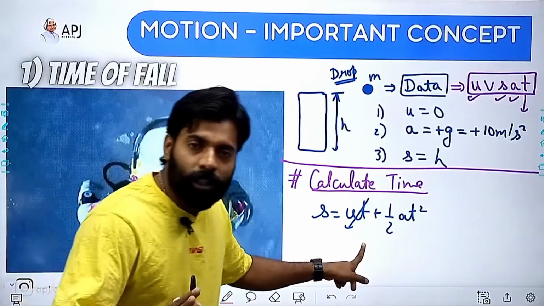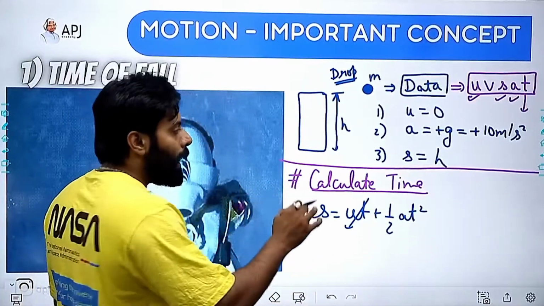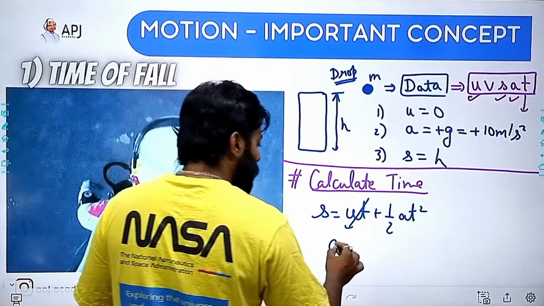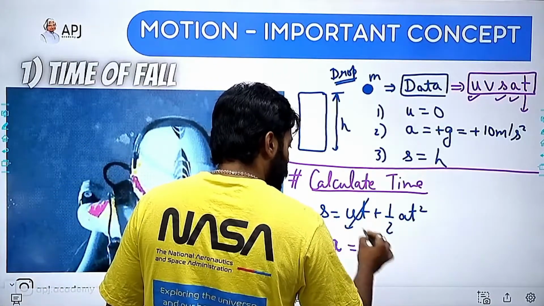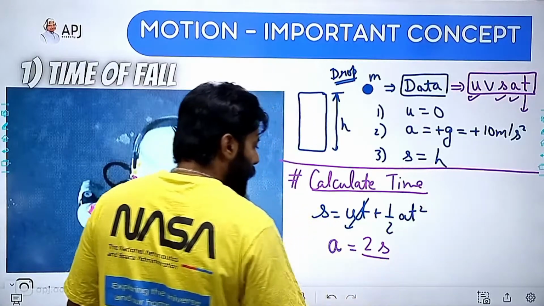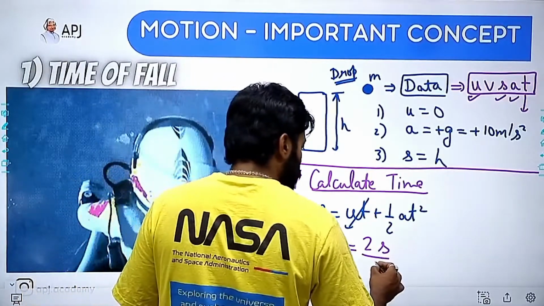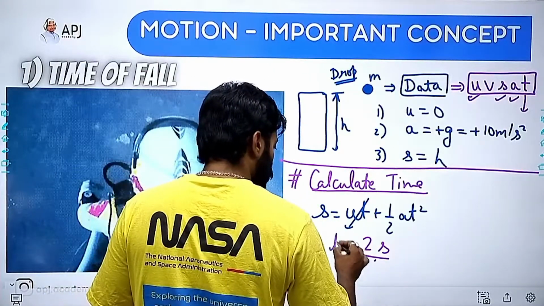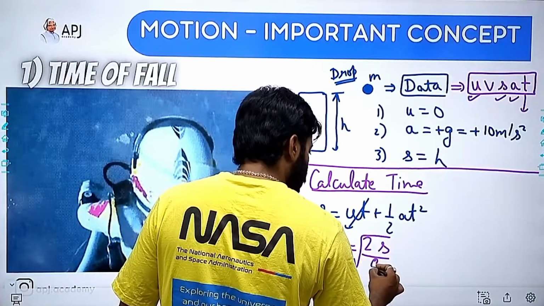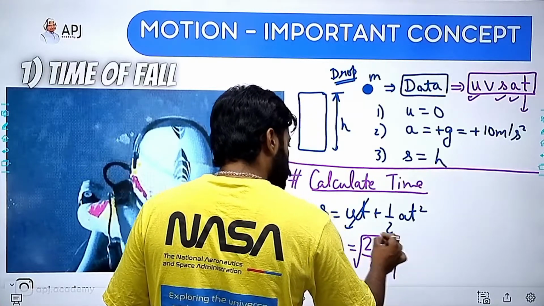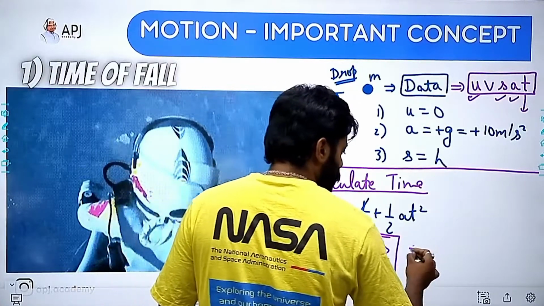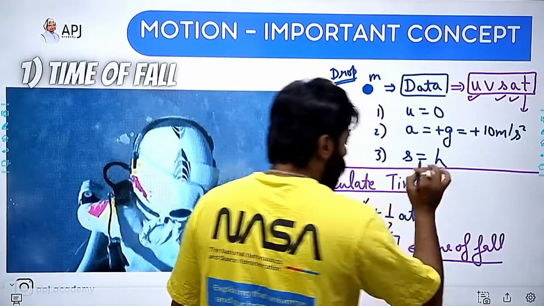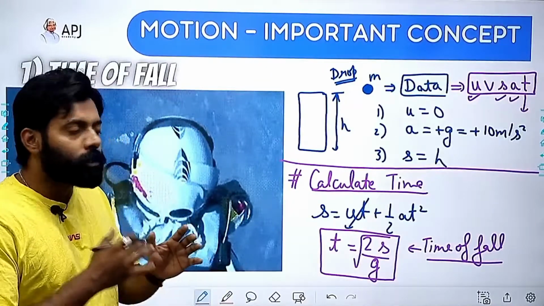I can substitute a as g, and I need to find out t. So it will be t equals under root 2s divided by g. So this is my time of fall. Under root 2s divided by g is my time of fall.